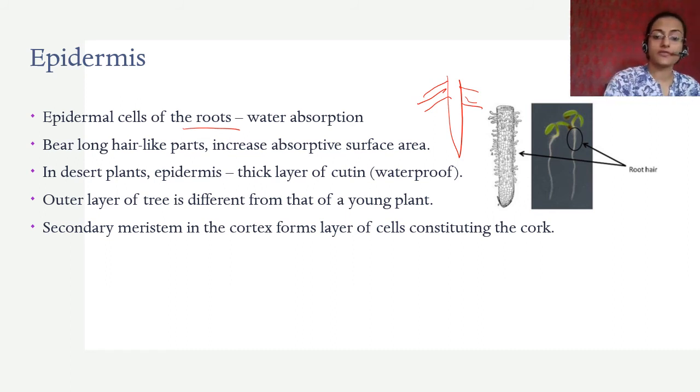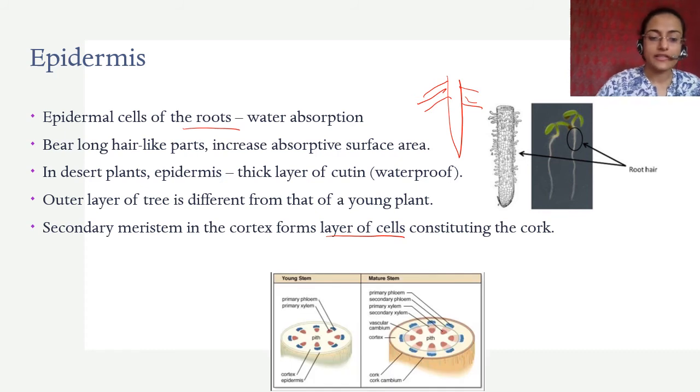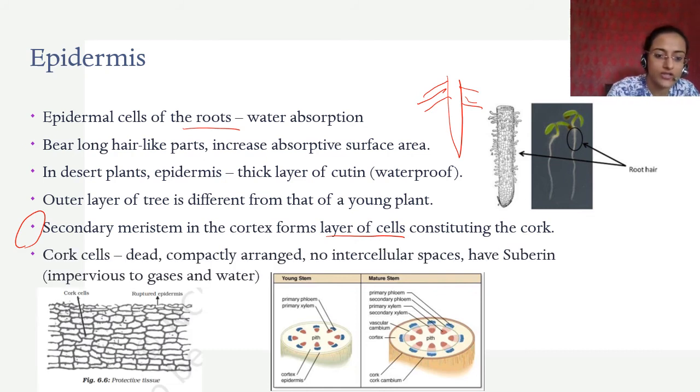in the cortex, which forms a layer of cells constituting the cork. This is far too difficult a sentence for you to understand without any explanation given in your book. So I am just going to give you a couple of lines of explanation which is not generally given in your book much. Anyway, they say that these are cork cells, that cork cells are formed.